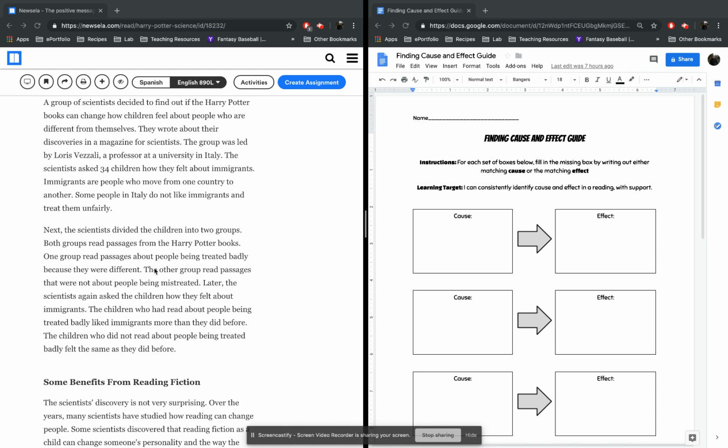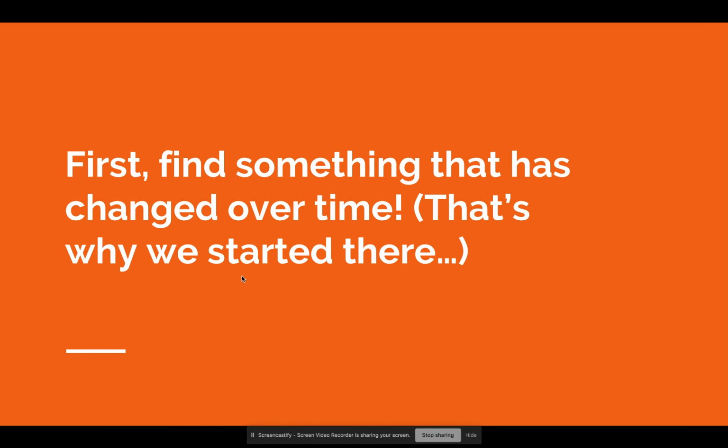Okay, so the group that read passages about people treated badly because they were different, well, those same people ended up liking immigrants more than they did before. So we can see some change over time. The attitudes of these children, of these kids, is changing based on something that the scientists are doing. Great. So we've done step one. We've found an example of change over time. Okay. So what do we need to do next?